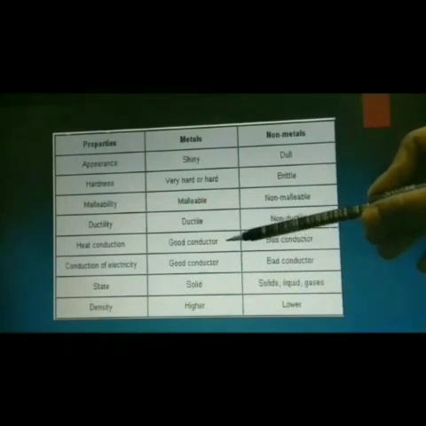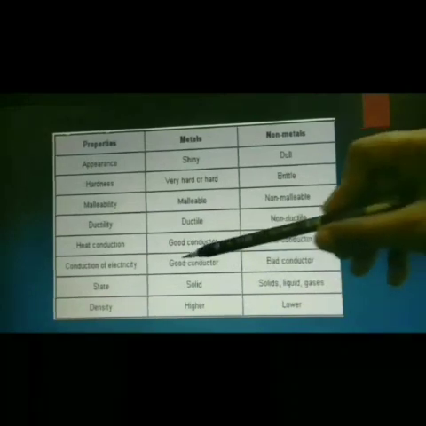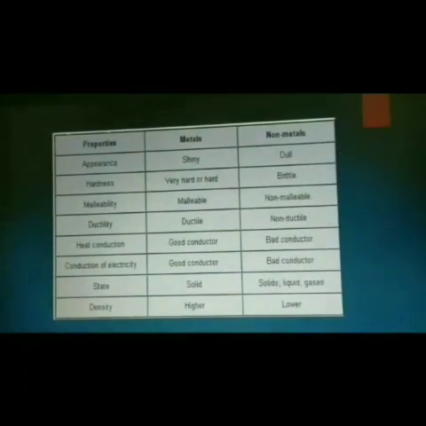When compared for heat conduction, metals allow heat to pass through, so they are good conductors, while non-metals are bad conductors, or we can say poor conductors. And next property, conduction of electricity. Metals allow current to pass through, so they are good conductors, while non-metals will not allow current to pass through, so they are bad conductors.